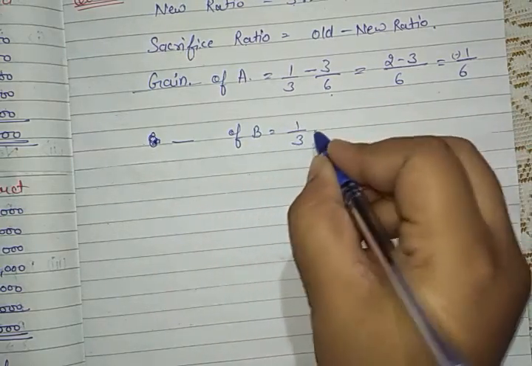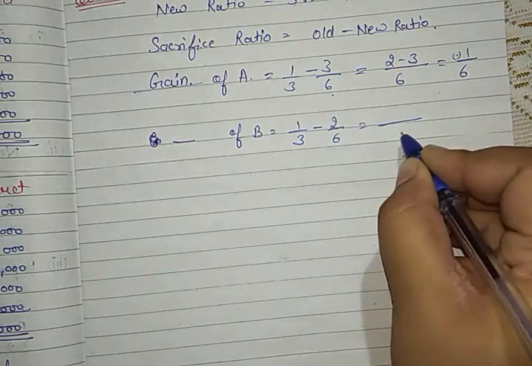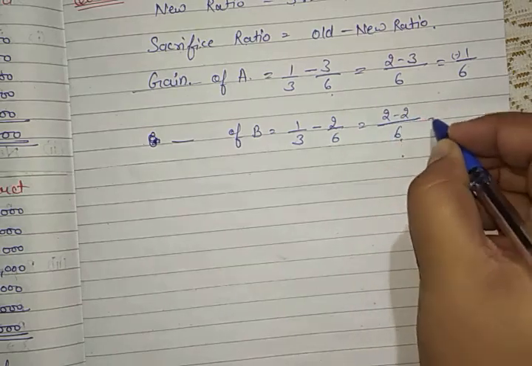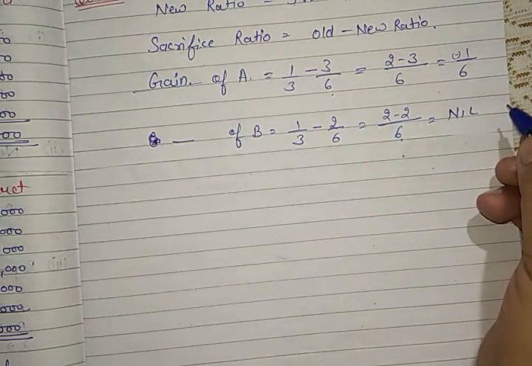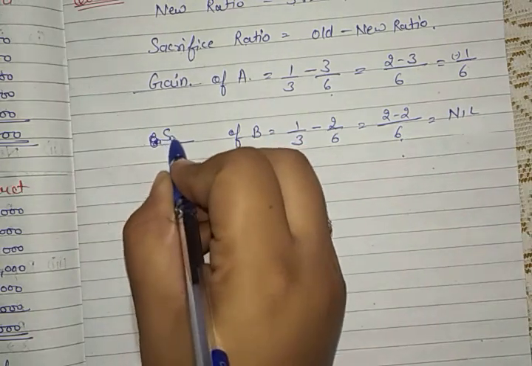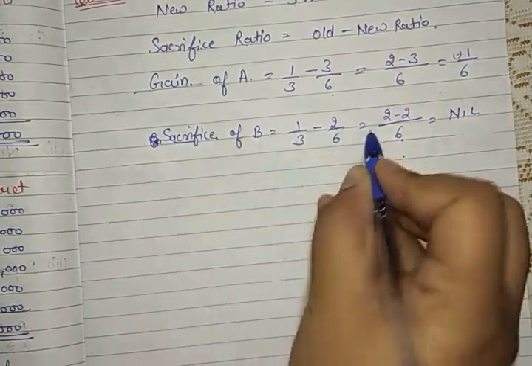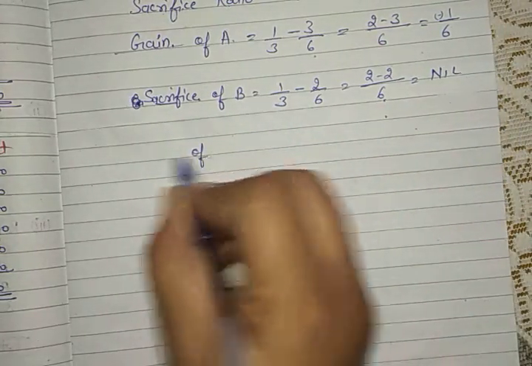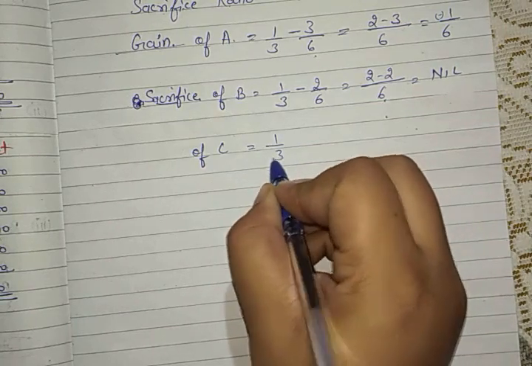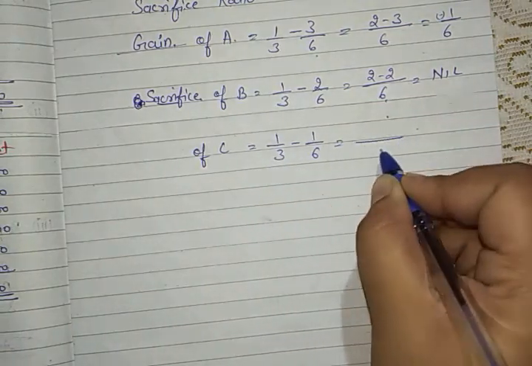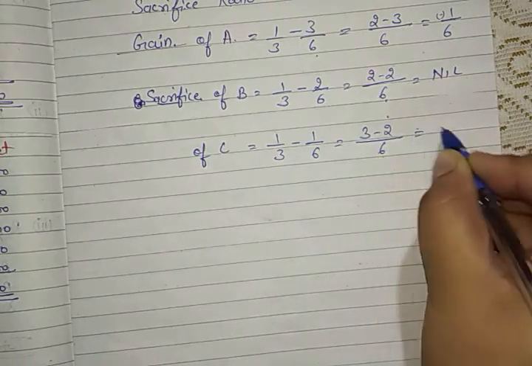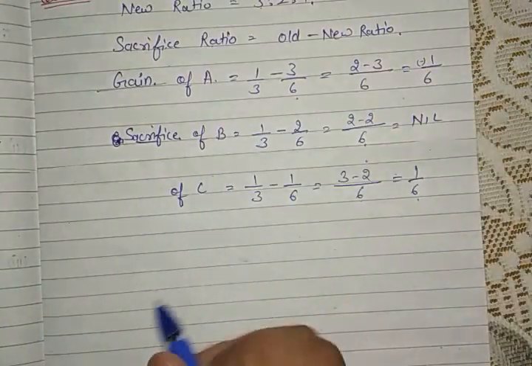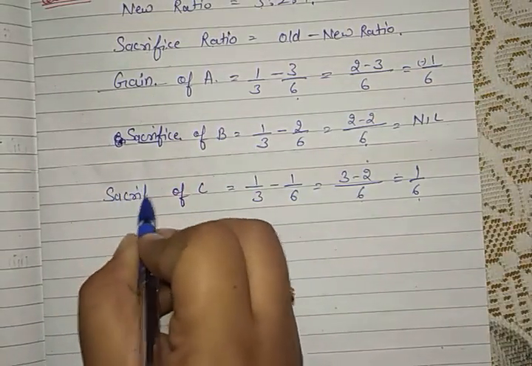Then for B, again we will leave the space. We will write old ratio less the new ratio, and find the answer, which will be equal to 2/6 minus 2/6, which means nil. Neither did he gain nor sacrifice. So we could write either sacrifice or gain, but since we have used the formula of sacrifice, we will write sacrifice. He has sacrificed nothing. Then for the third, C, leaving the space, old share minus new share, and this becomes 3/6 minus 2/6, equals 1/6. This 1/6 is positive, which means the formula we have adopted holds here. That means it is a sacrifice.